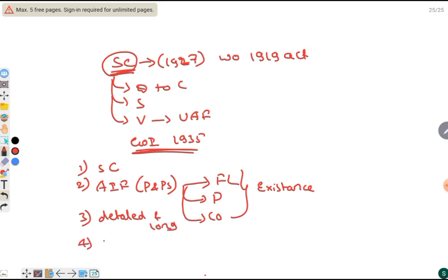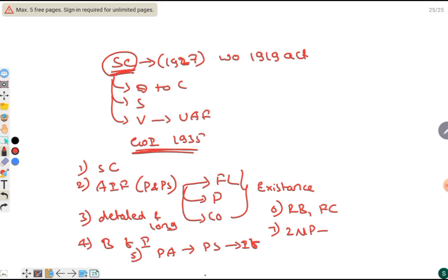It separated Burma from India, provided provincial autonomy, and gave princely states the option to join the Indian Federation. It also introduced the RBI and the Federal Court. Two new provinces were created, Orissa and Sindh, and around 14% of the population got voting rights.